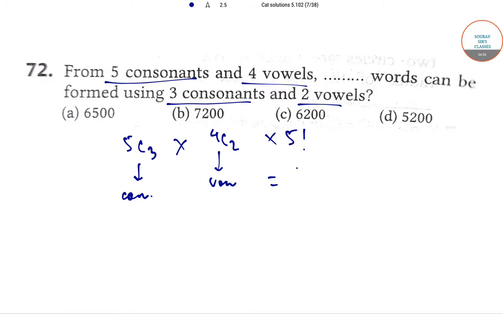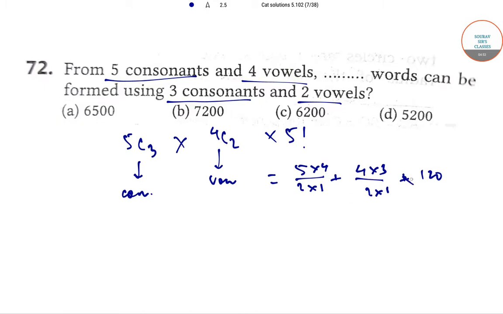So the total number of words is 5 into 4 by 2 into 1, into 4 into 3 by 2 into 1, into 120. These would be multiplication signs. I'm extremely sorry for the mistake. And you get this to be equal to 7200. Option B.